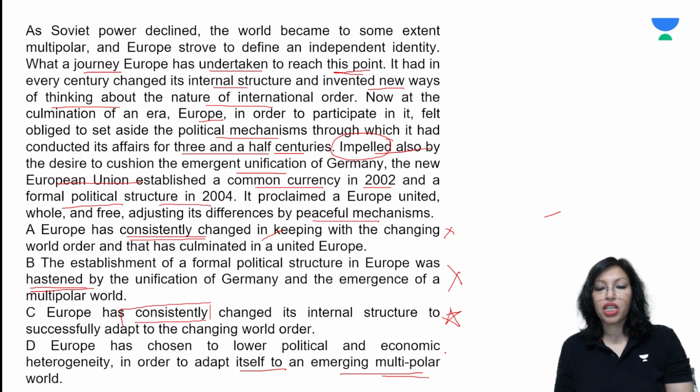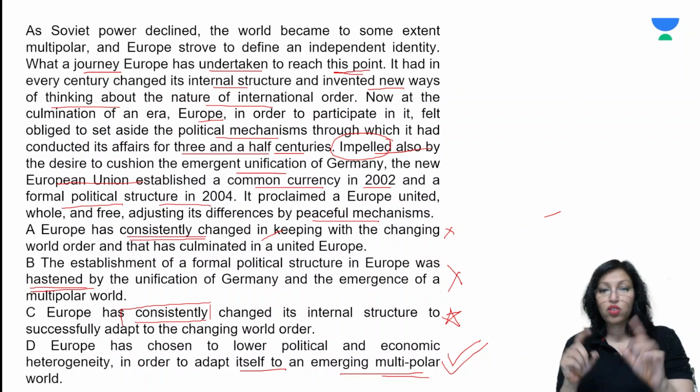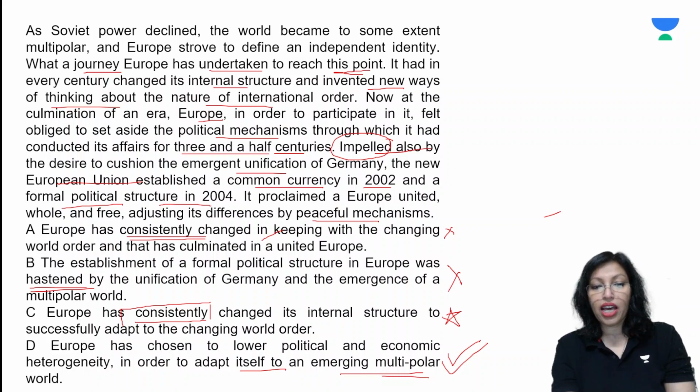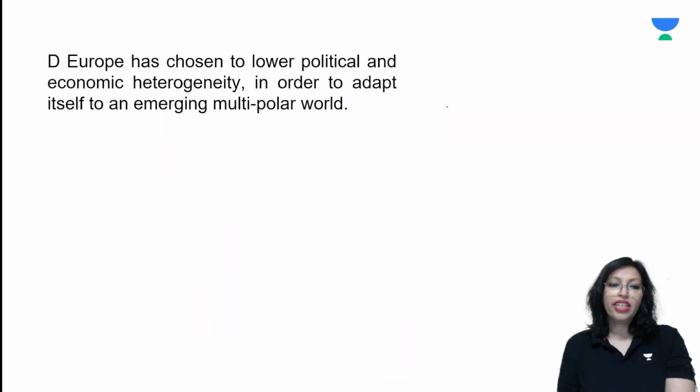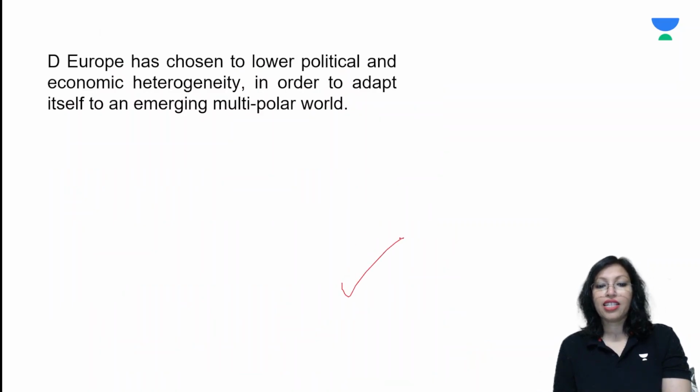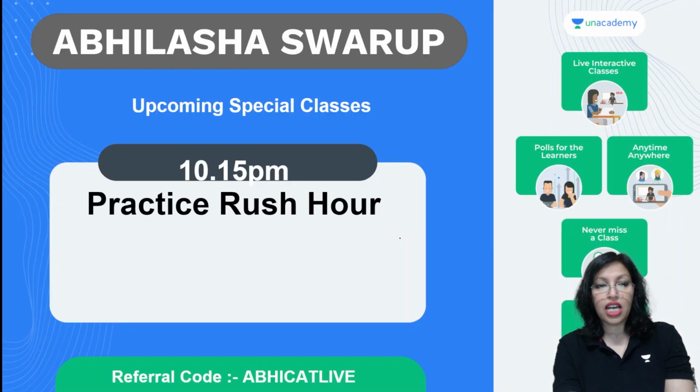They want to appear a certain way to the world. Therefore, they said, let us among our own nations remove or reduce our differences and present to the world as one. Well, this is what the passage appears to look like, right? That is what they have said. So let us take a look at our answer and check if it is correct. I feel this has to be the correct answer. Yes, D is the correct answer, guys. That's a wonderful choice. I hope you have been able to understand how we came to this answer.